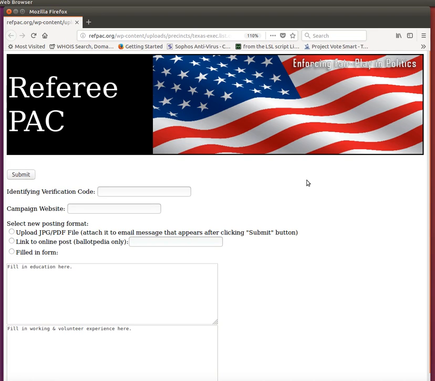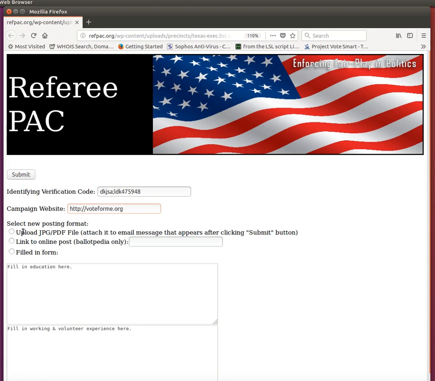So you will have received an email with a link to a page that looks like this, and then you will also have a code that you input here. That's the verification code. It'll be a series of random numbers and digits, alphanumeric digits, and then here is where you can put in the rest of your information. So you have random digits that go in here, and then that is supplied in your email, and then you put in your campaign website, http, make sure you have that, voteforme.org or what have you,